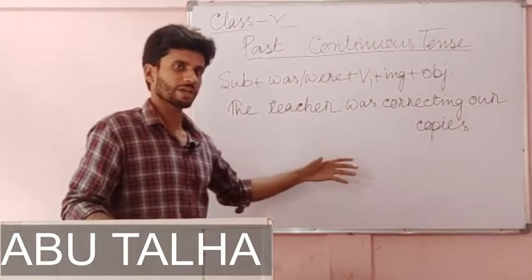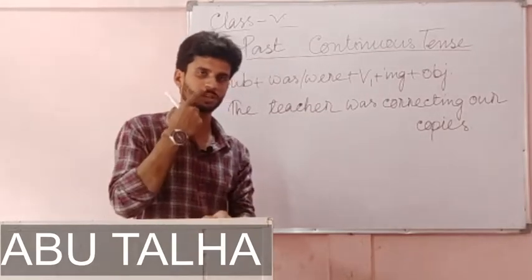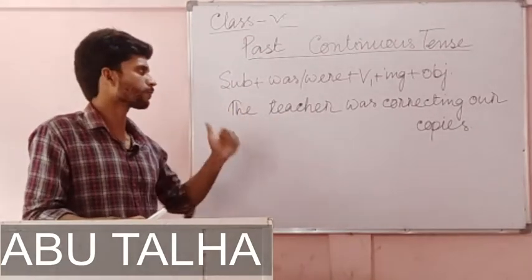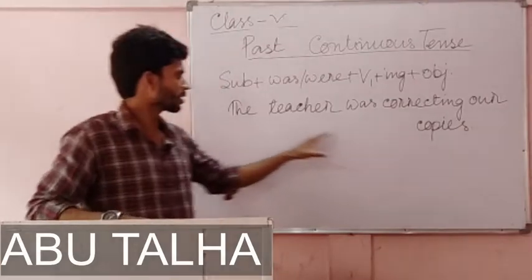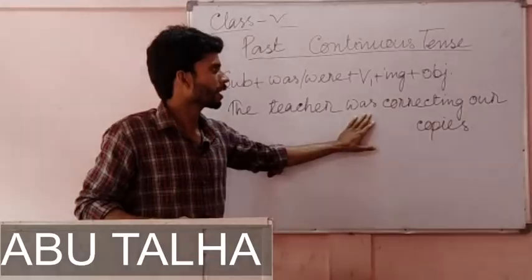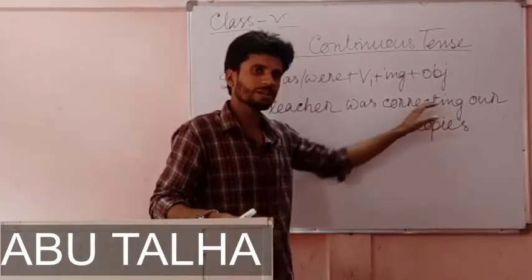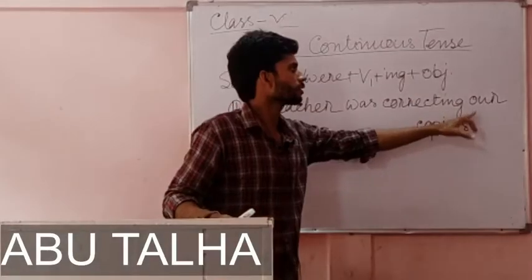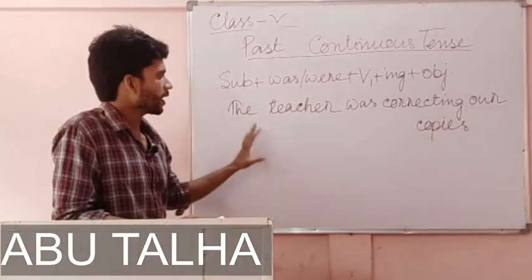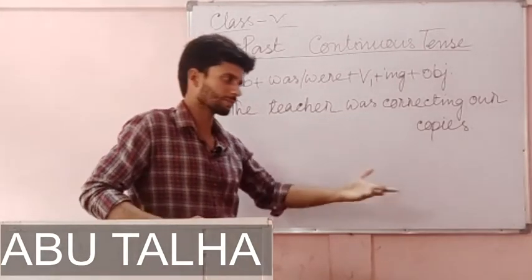From this sentence, we are getting the sense that something was happening, something was taking place in the past. An event or an action was happening in the past. Here the subject is the teacher, third person singular. That is why we have written was, and the verb in this sentence is correct. We have added ing to correct, and it has become correcting. Then our copies, this is the object. As I said, based on the number or the person of the subject we use was or were.